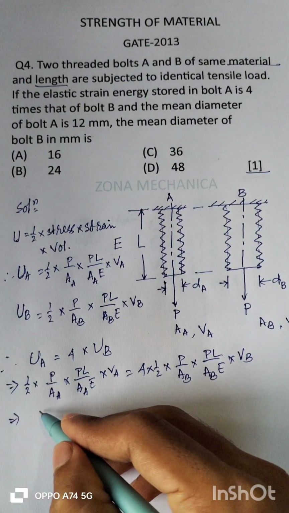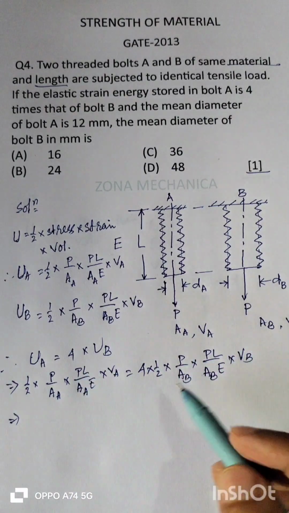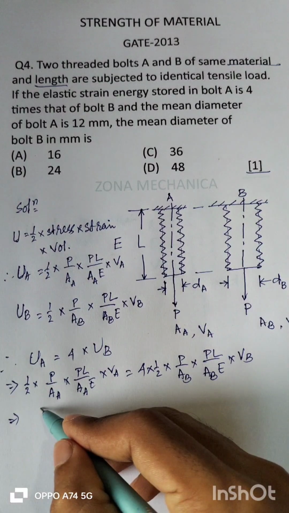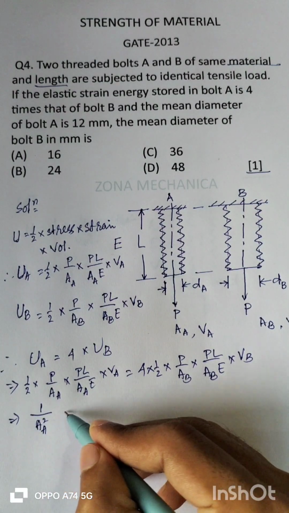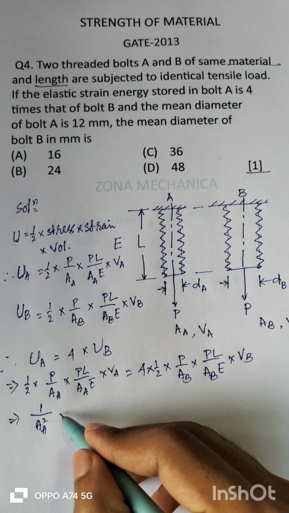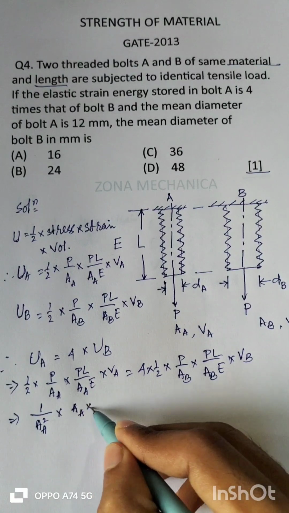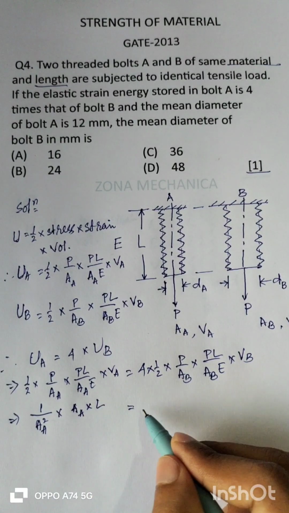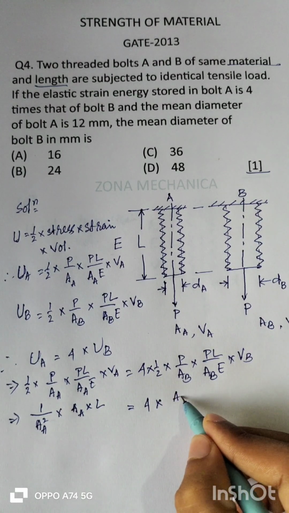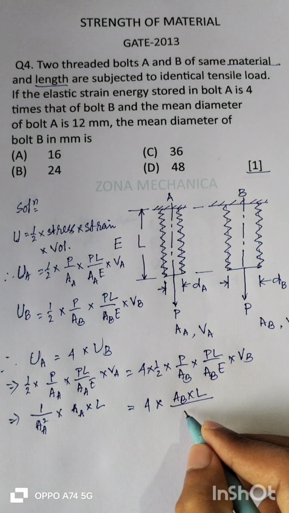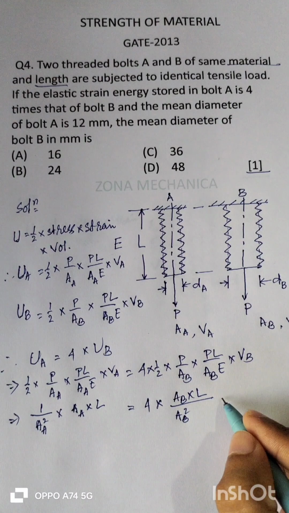On simplification, P will go and L will go, half will go, 1 by AA square, and E also will go into VB. VA is nothing but AA into L, we can write. 4 into VB means AB into L by AB square.